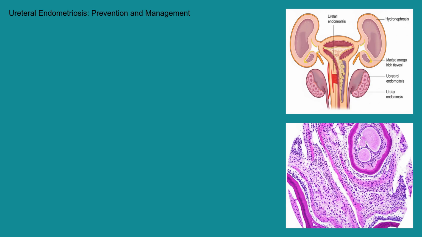Currently, there are no proven methods to completely prevent endometriosis, and therefore, ureteral endometriosis. However, certain lifestyle modifications, such as regular exercise and a diet rich in fruits and vegetables, may help reduce the risk of endometriosis in general. Early diagnosis and treatment of endometriosis can potentially prevent the development of more severe complications like ureteral involvement. Regular pelvic exams and discussing any concerning symptoms with your doctor are crucial.